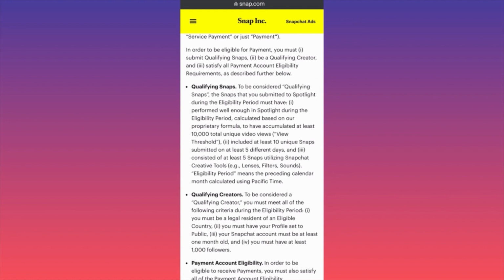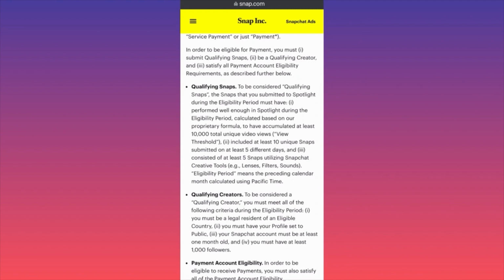So you have to use one of these lenses, filters, or sounds to be eligible. Your video might get 10,000 views, right? But if you didn't use any of these special Snapchat creative tools, you're not going to be eligible for the money. So it's crazy. I told you, you need to pay very close attention to what's going on over here.